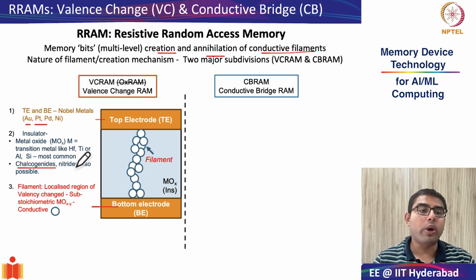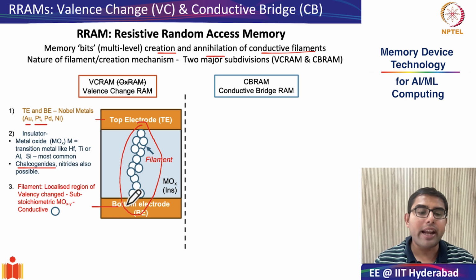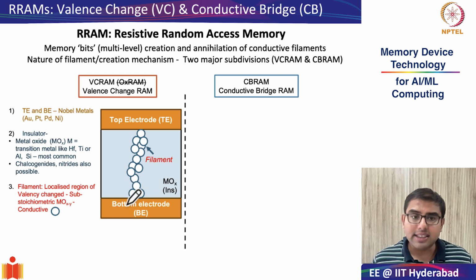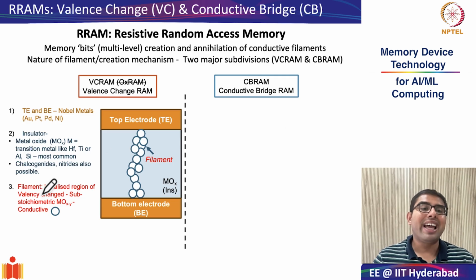Next thing that we will look at is the composition of this filament that connects the top and bottom electrode, which makes the system go from a high resistance state to a low resistance state. The nature of this filament is valence changed, substoichiometric metal oxide. These are generally oxygen vacancies in the context of an oxide film.